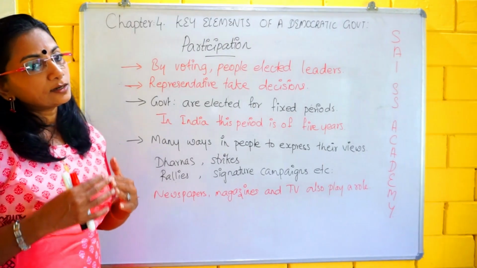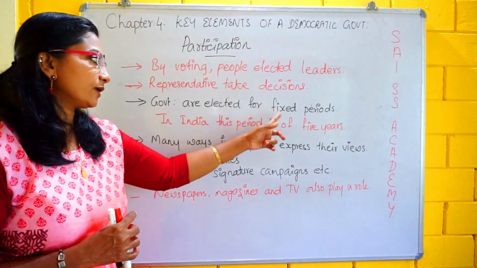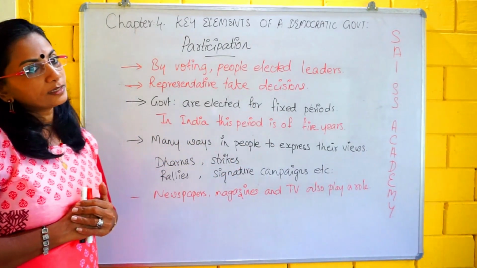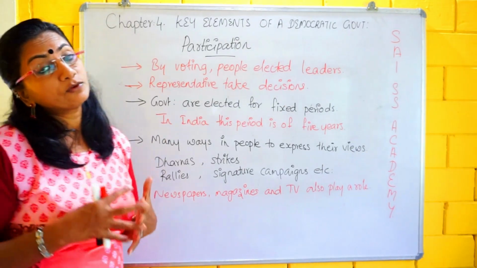All governments are elected for a fixed period, and in India this period is five years. So every five years we have an election.